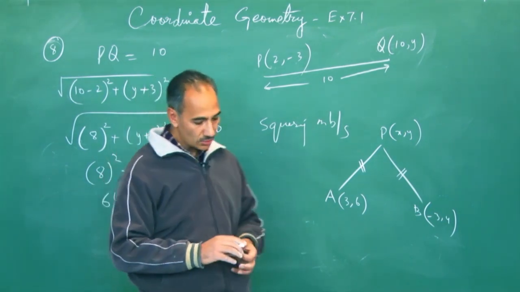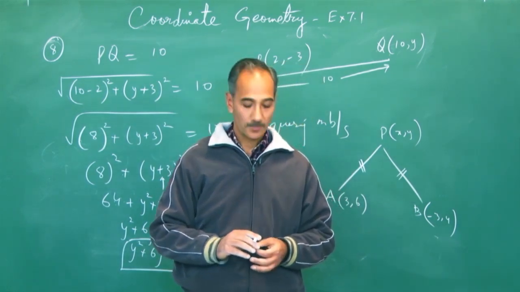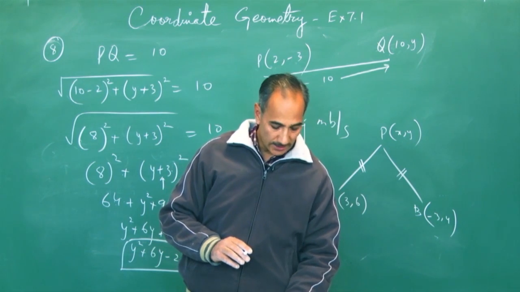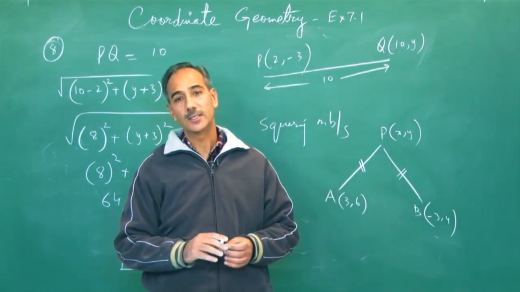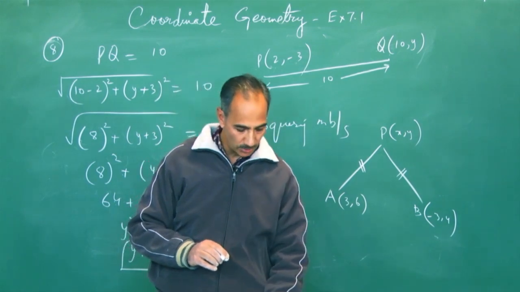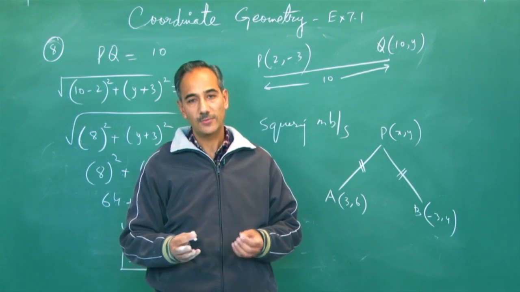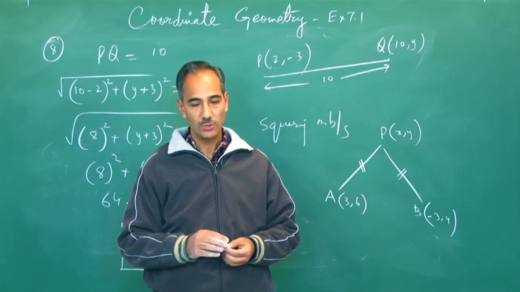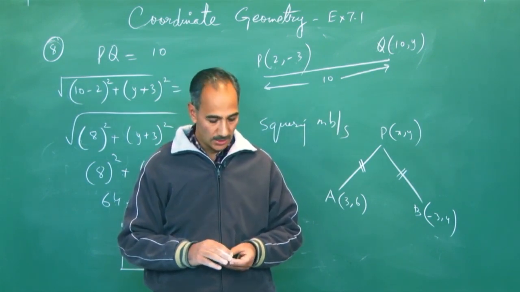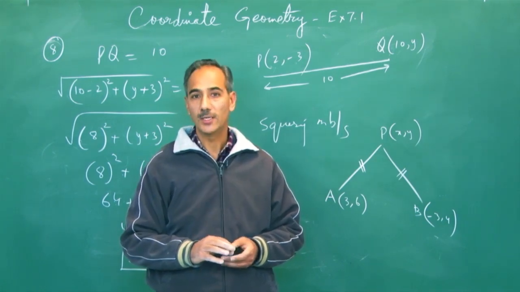So that brings us to the end of the distance formula. I hope things are clear. In the next video, I'll be taking up the subtopic of section formula, that is exercise 7.2. Then we'll move on to the area formula. Let me see if I could finish that in one single video, section and area formula. So that will help us to complete the topic of coordinate geometry.